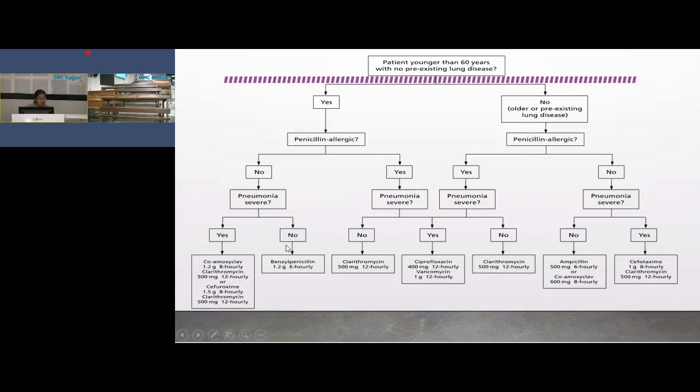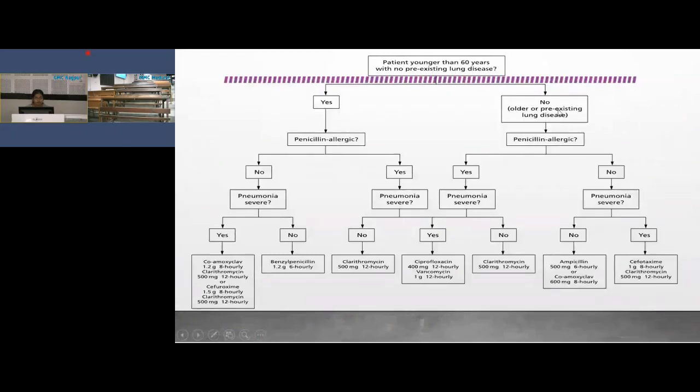If there is no severe pneumonia, then only monotherapy can be given, that is benzyl penicillin. If there is allergy to penicillin, then also divide whether it is severe or non-severe. If there is no severe pneumonia, then monotherapy is sufficient, that is clarithromycin. If severe pneumonia, then combination therapy is given, that is ciprofloxacin and vancomycin.